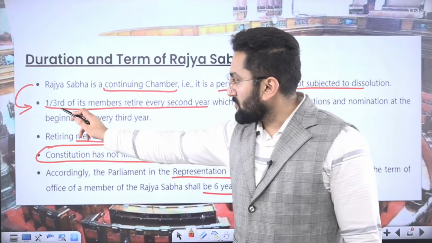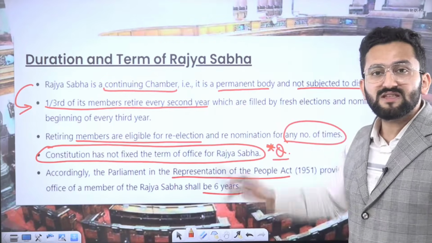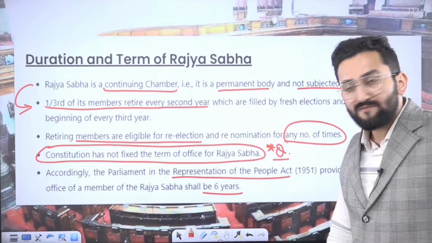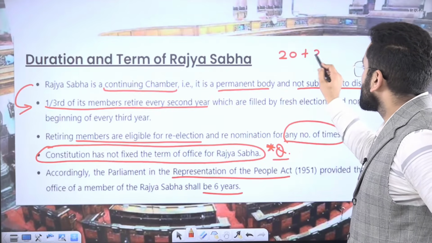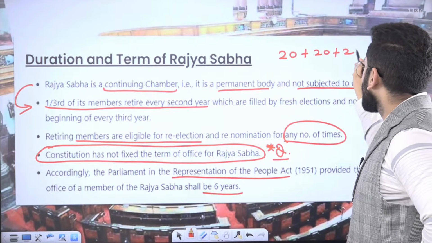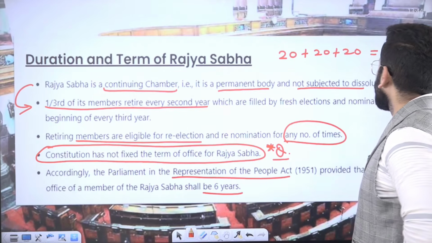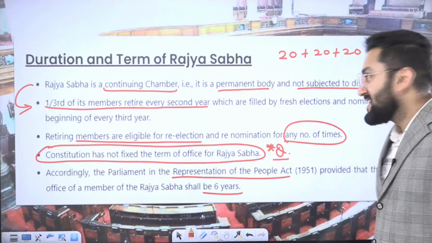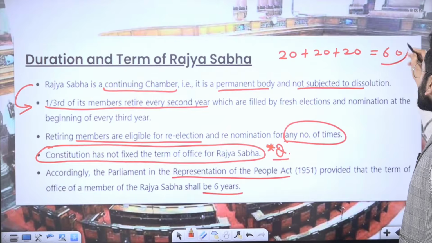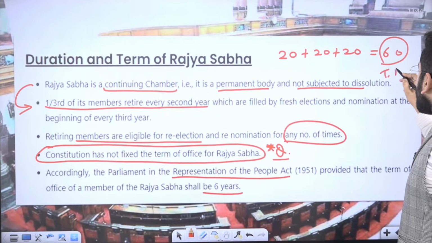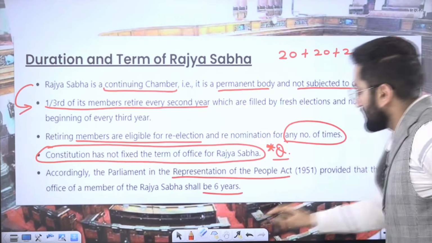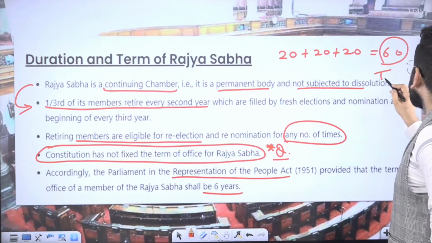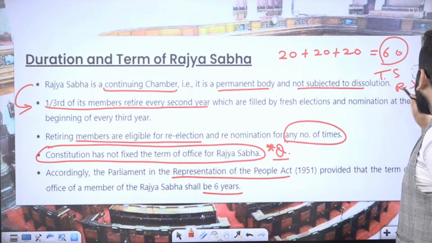It is ensured by this formula: 1/3 of its members retire every second year. What does it mean? Consider 20 plus 20 plus 20 equals 60. We suppose that 60 is the total strength of Rajya Sabha. We are just making this up to simplify things for you.